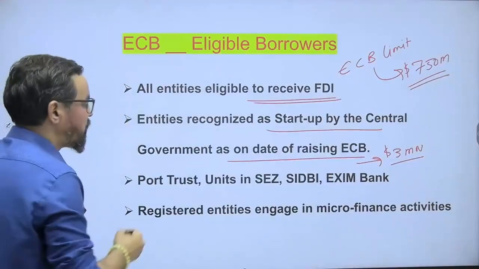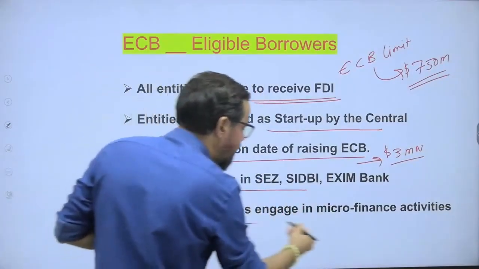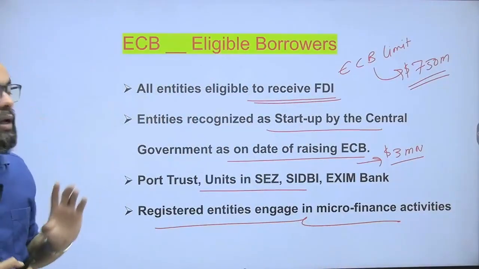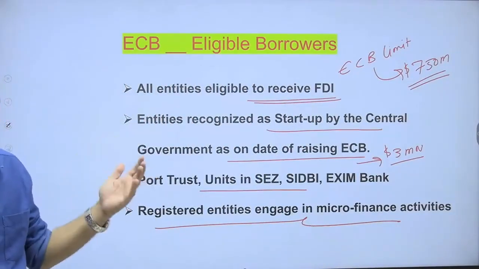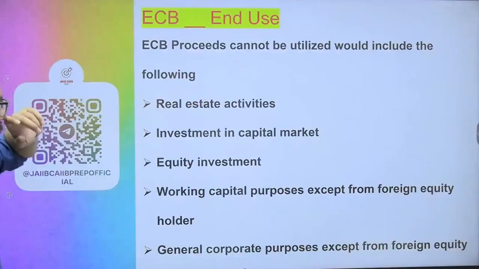Port trust, units of SEZ, SIDBI, and registered entities engaged in microfinance activities and all. So these are the eligible borrowers who can raise funds through ECB. Most of them generally come under this.